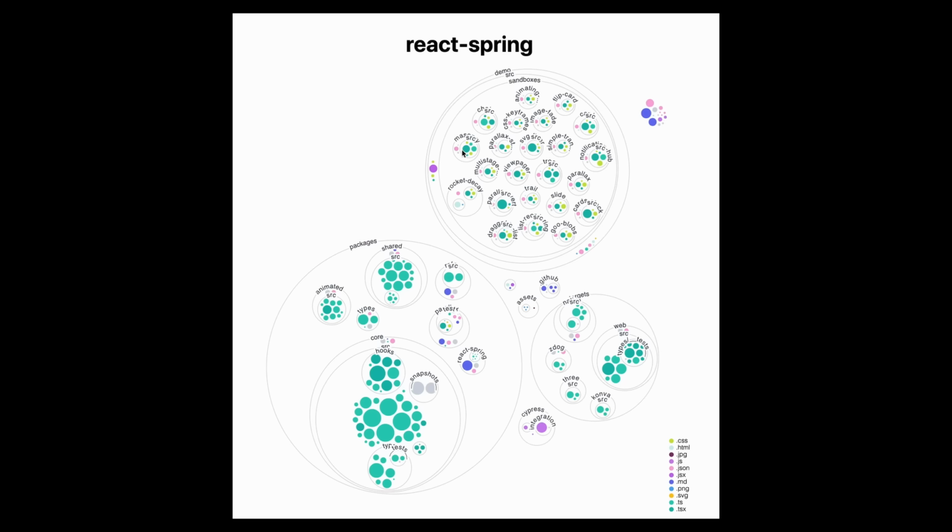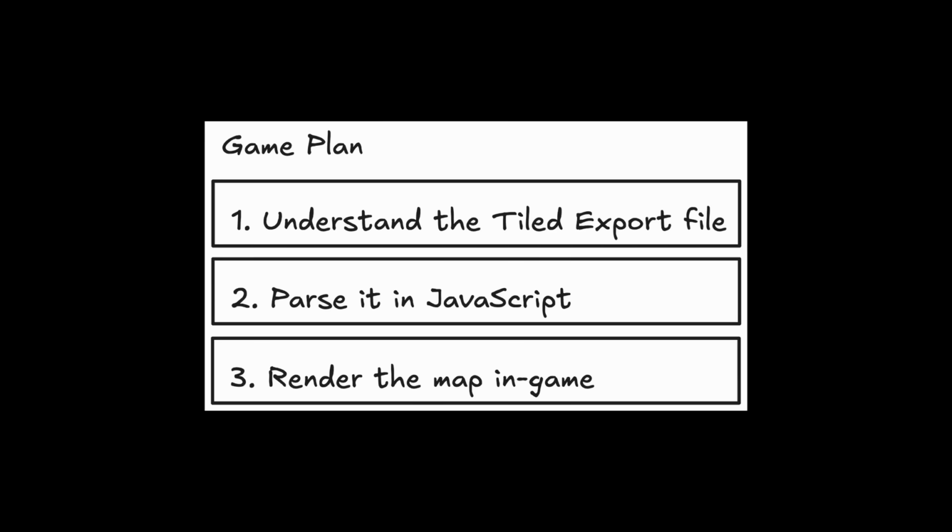That's because jumping into a new codebase as a dev is still often intimidating. You don't have the context that led to various decisions around the code, and you need to get familiar with a lot at once, which always made me wary of trying to fix things myself for open source software I was using. I really needed a good reason to justify the effort. However, this time was different. I was motivated and didn't even need to jump into a codebase. What I needed to do was to learn how the Tiled export file worked, so I could parse it in my game code and render the map myself.